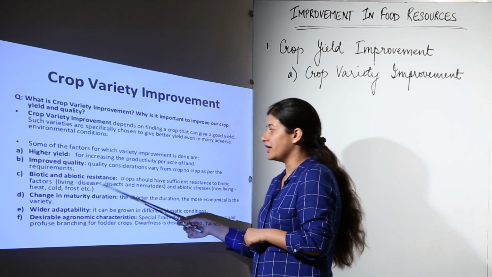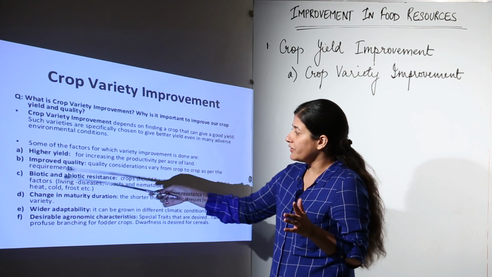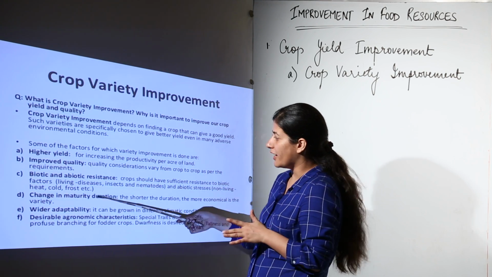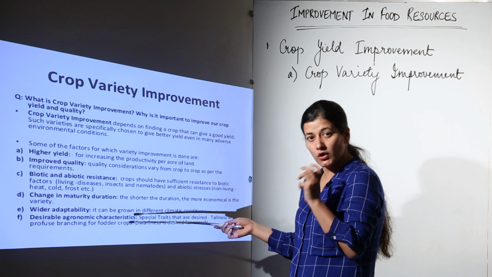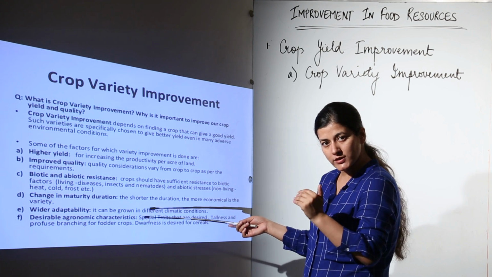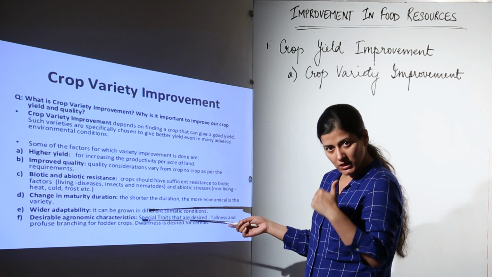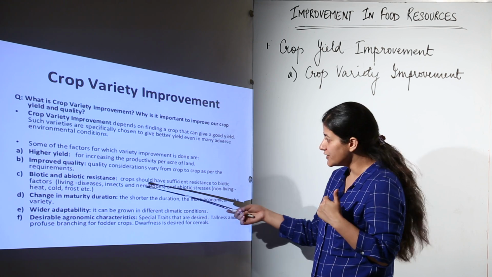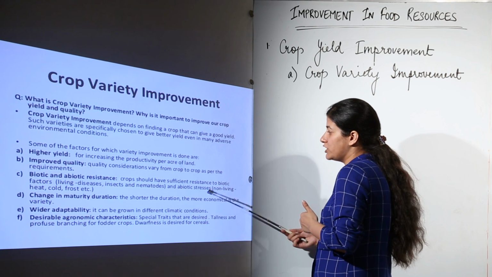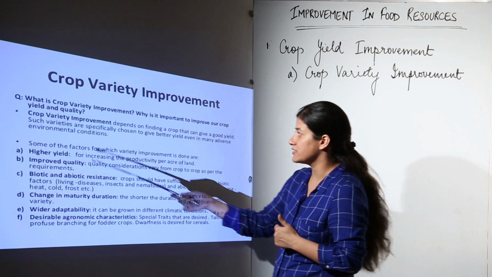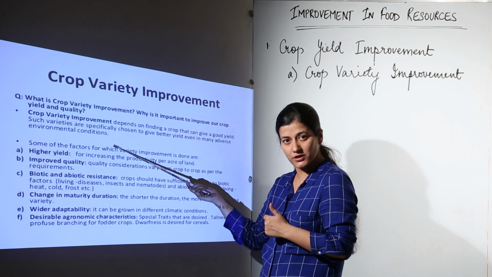Then we have biotic and abiotic resistances. Now, biotic refers to living and abiotic refers to non-living conditions which are going to pose a threat to the longevity of a crop plant. Crop should have sufficient resistance to biotic factors. Now, we had talked about environmental conditions.